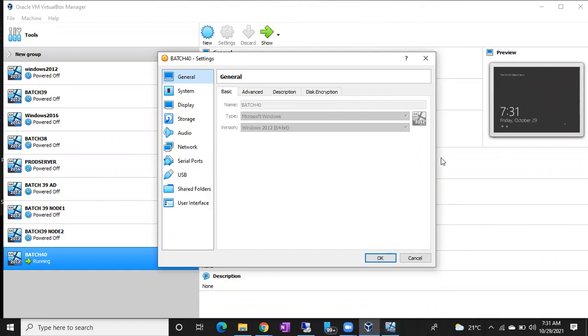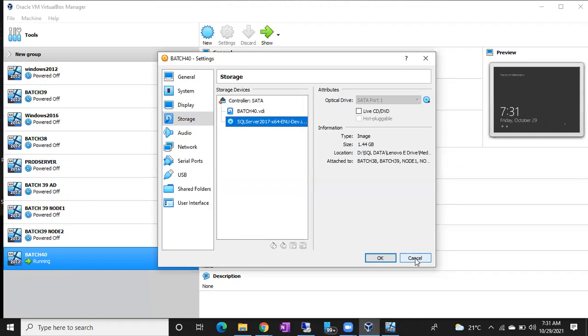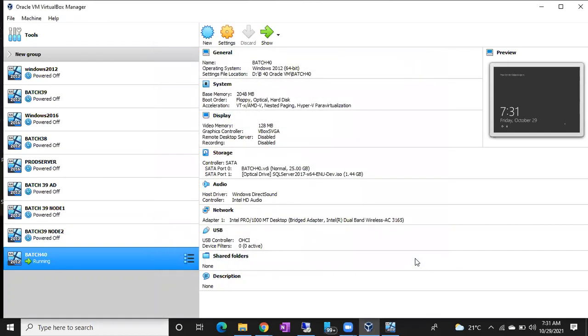Make sure you are going to fix all these things on your own. In case remote connections are not connecting, if you are unable to connect to the remote server, that's fine. You can simply go to storage, attach the SQL Server software, and proceed with the SQL Server installation. Nothing is going to block you. Remote is only to connect to the server remotely, just to show you how in the organization we connect to the servers remotely. That's it. There is no dependency between remote connections and your installations. You can happily install the same way I installed on the machine, and proceed with the steps.